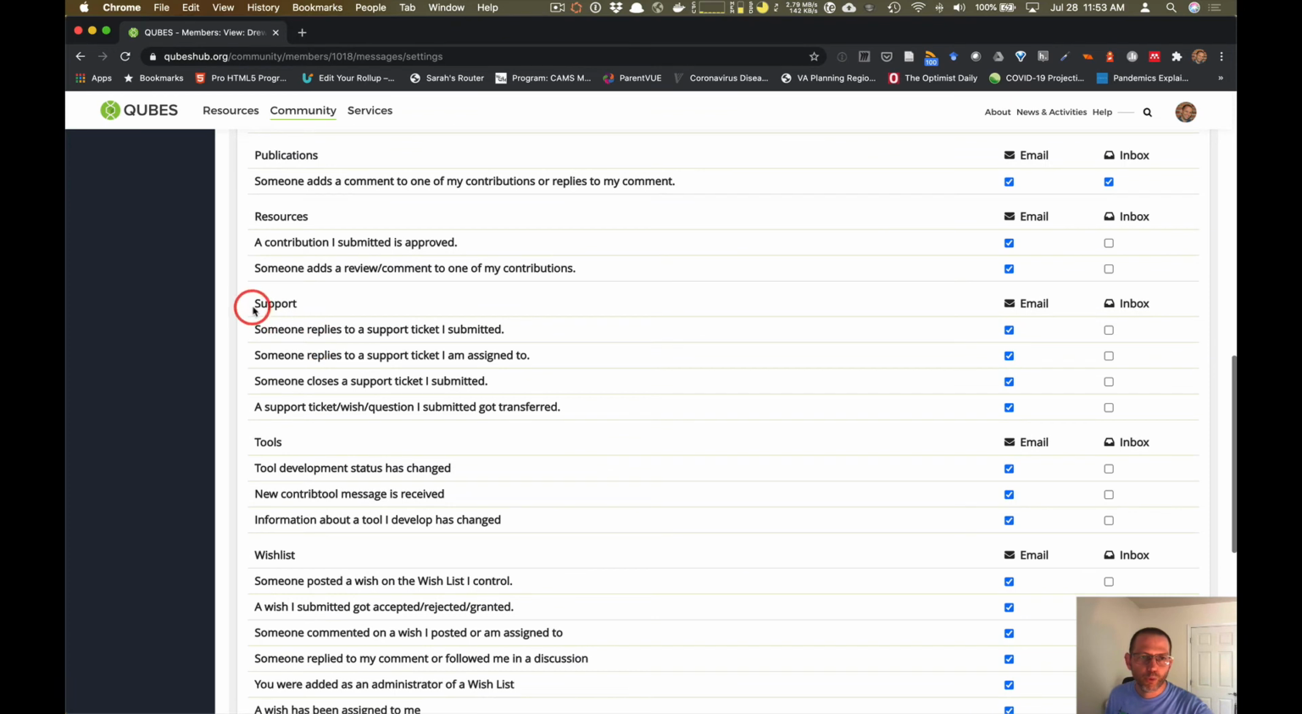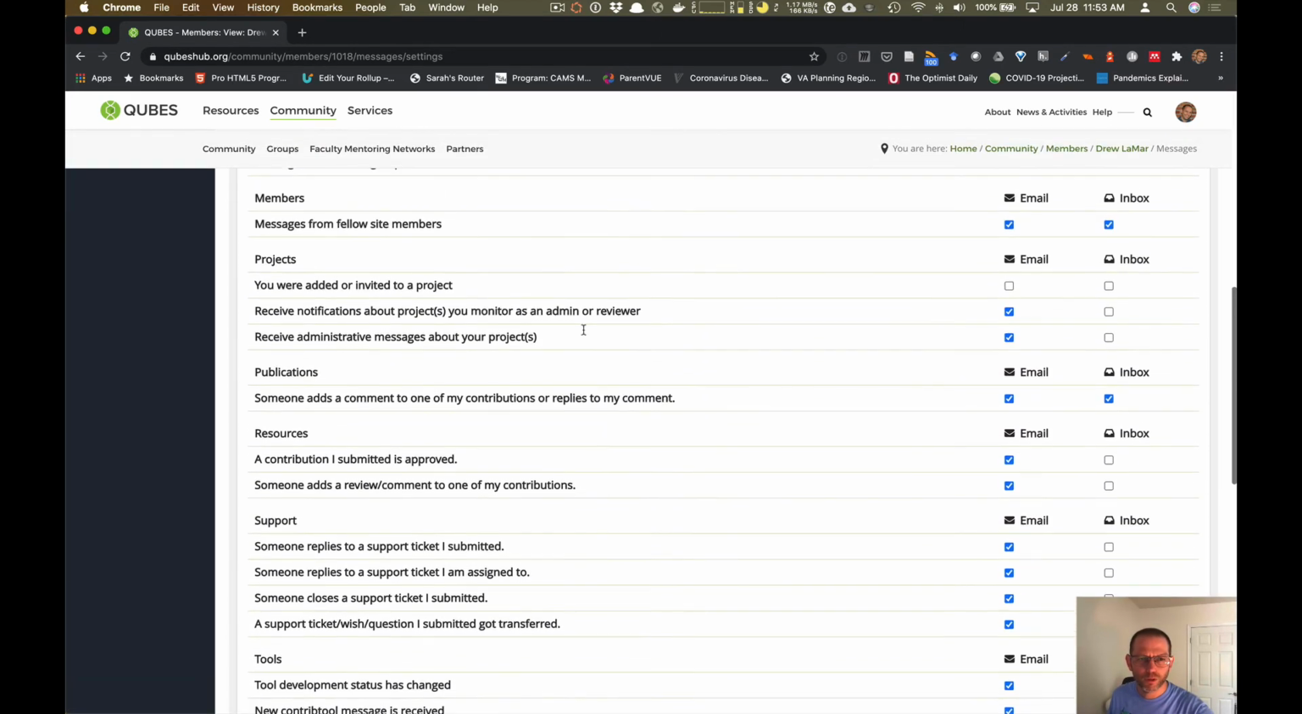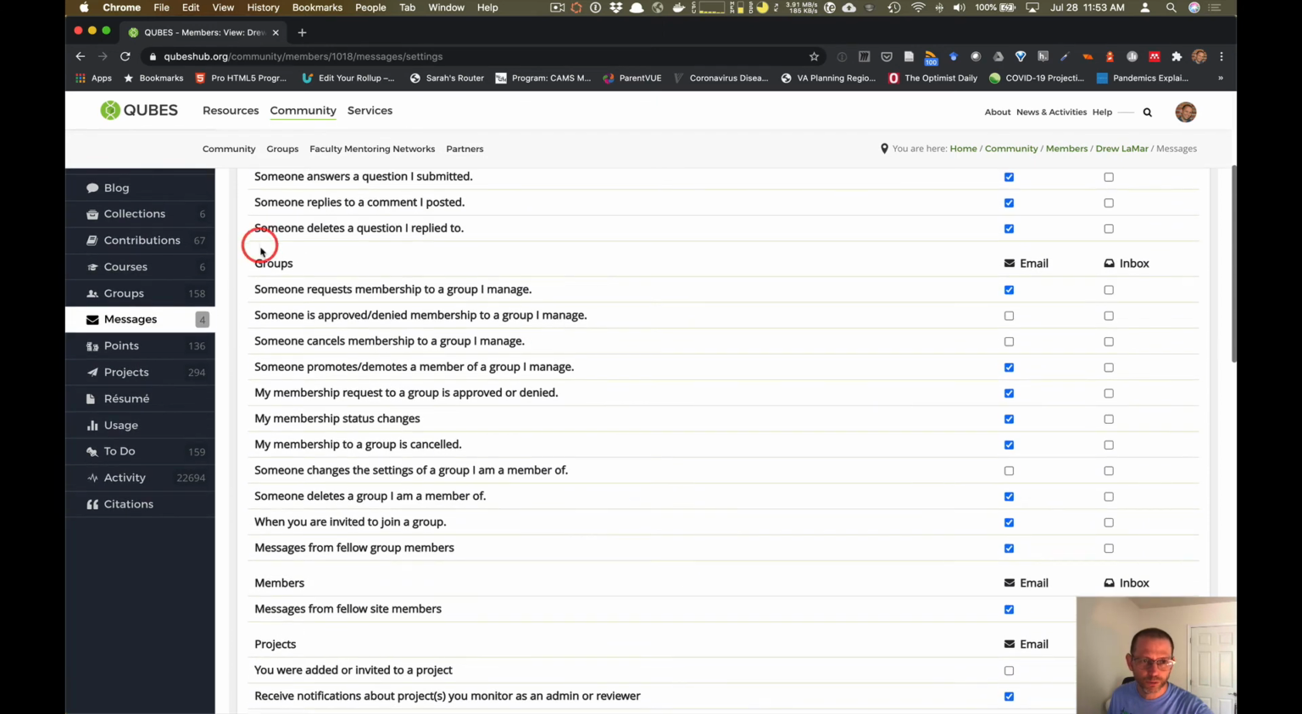Some other ones, support. If you ever use a support ticket system, it's really important that you make sure you receive emails whenever I, for example, reply or someone replies to your issues. All these other ones, let me see, groups. There's a couple in here that would be good. In particular,